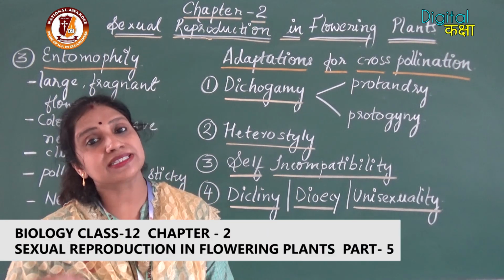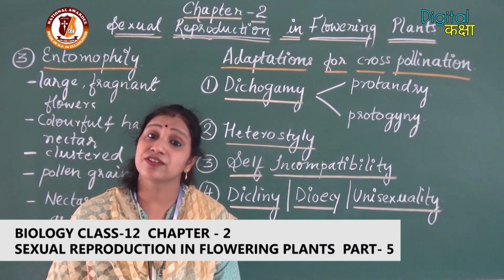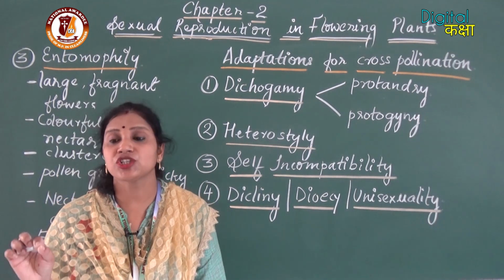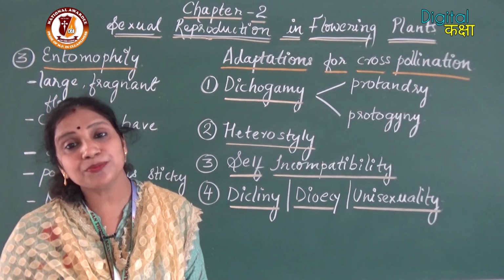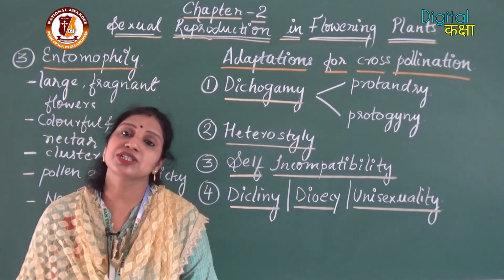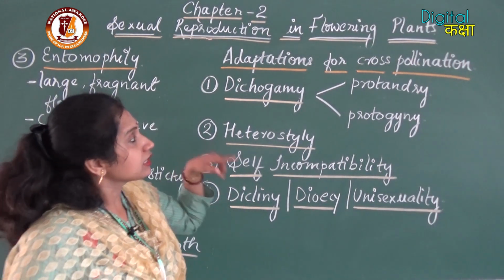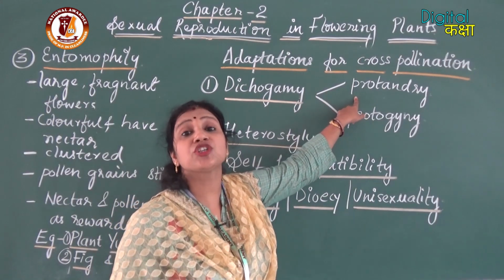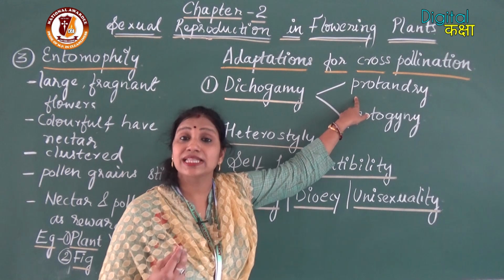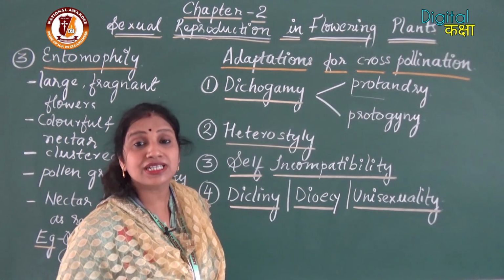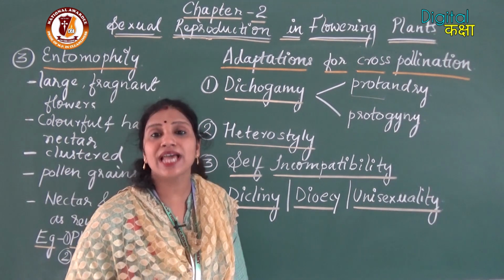For example, sometimes the pollen grains will mature earlier, and sometimes the stigma will mature earlier. So that depends upon the species, or it will vary from species to species. So the plant species in which the pollen grains mature first, or you can say that the anther matures first, that condition is called protandry.